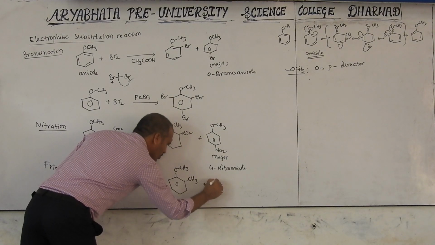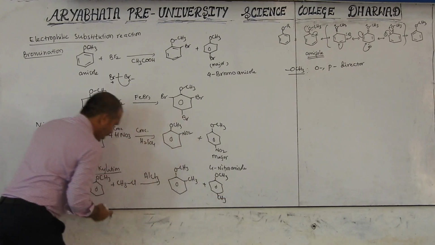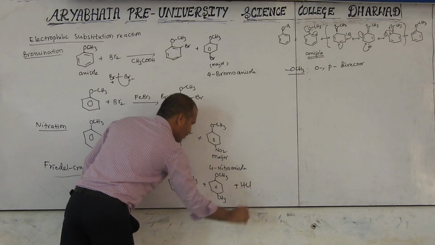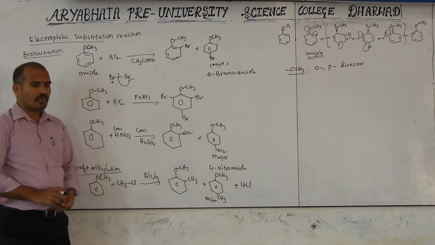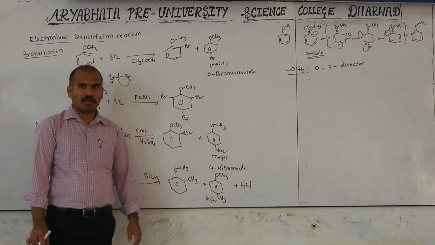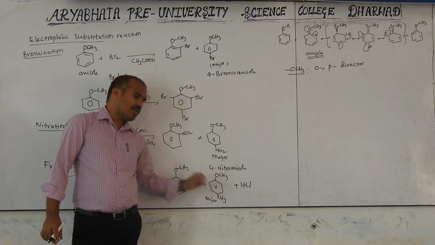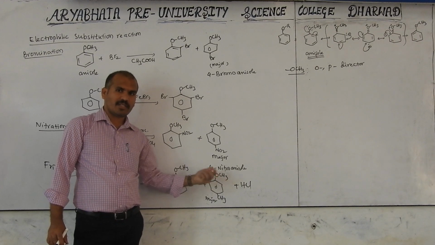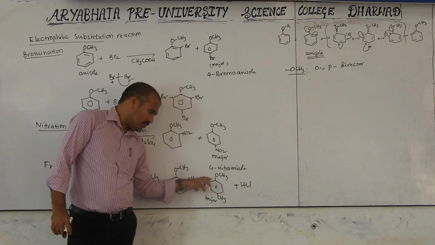Alkyl will substitute at the ortho and para positions. Here Cl and the ortho or para H leave as HCl. In this also, the main product is para. What is the name of this? 4-methylanisole. But its name may also be given like this because both are substituents. This is not a good functional group here; this is also considered a substituent.